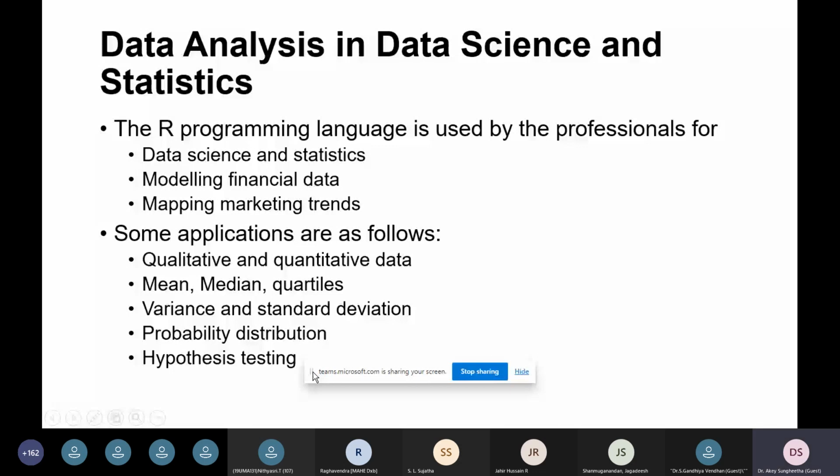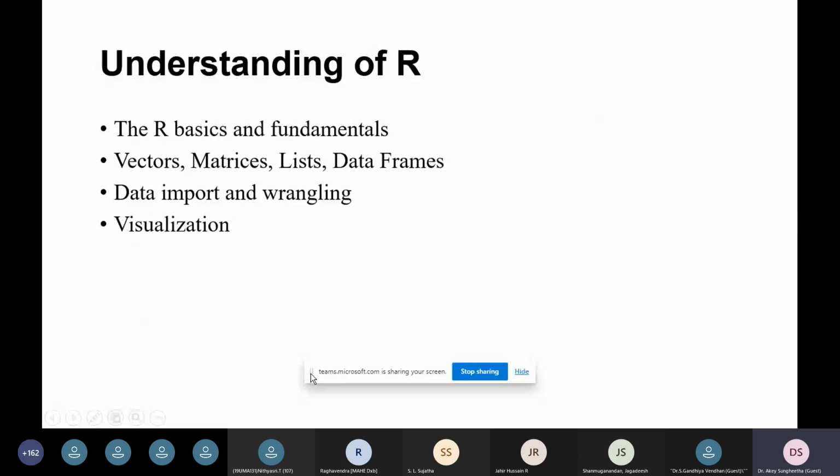So how do we understand this R tool for the application of data science and statistical applications? We can go through only certain things relevant to data science and statistical applications. The fundamentals of R contain vectors, matrices, lists, and data frames. We can import some data, process it, and visualize the information in different statistical ways.